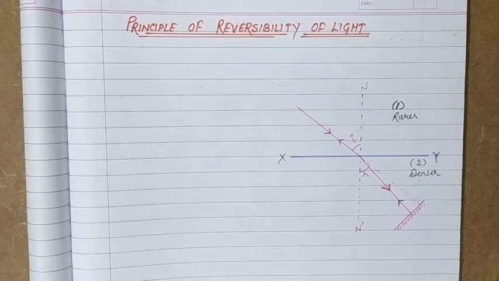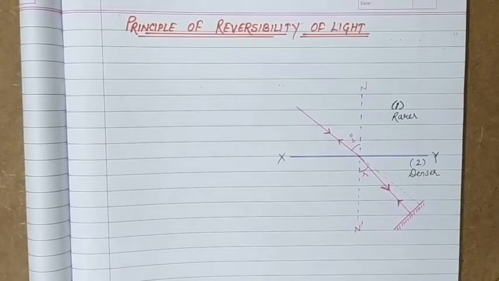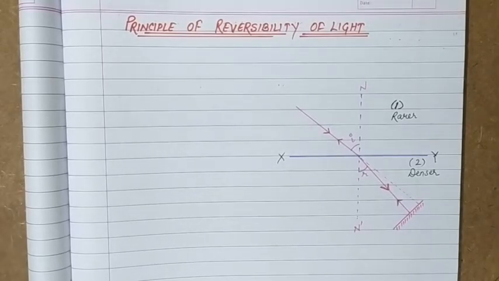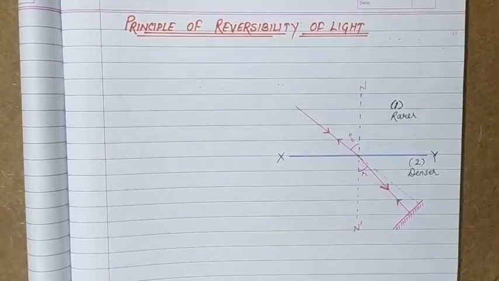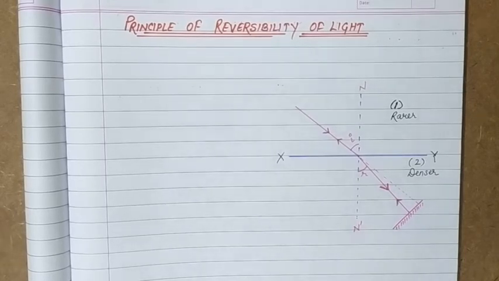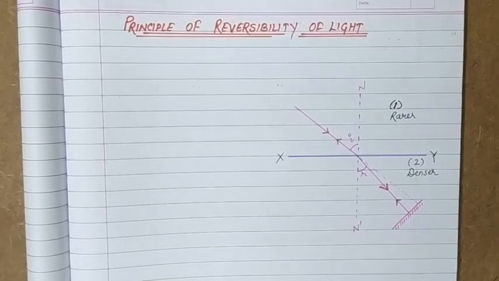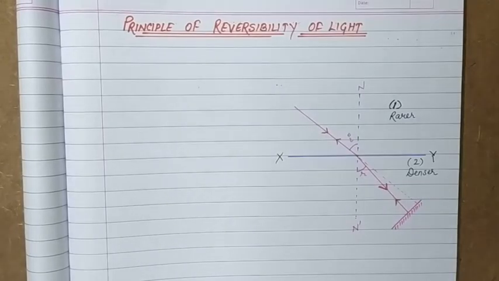It states that if we have a ray of light that is traveling, and while traveling that ray suffers multiple reflections or refractions, then if the final path of that ray is reversed, it retraces its path exactly.